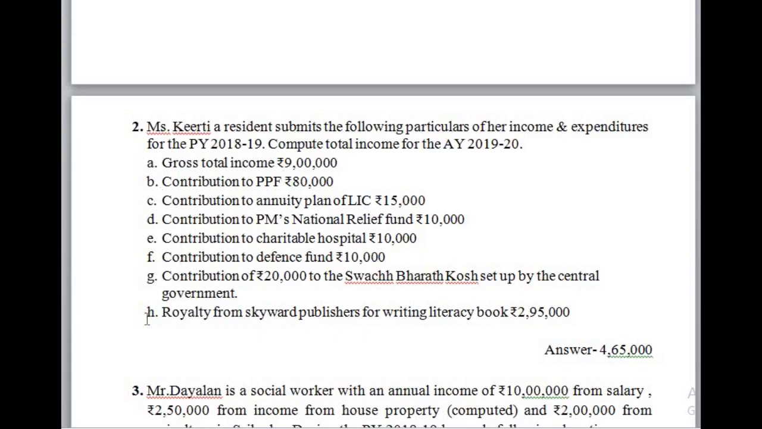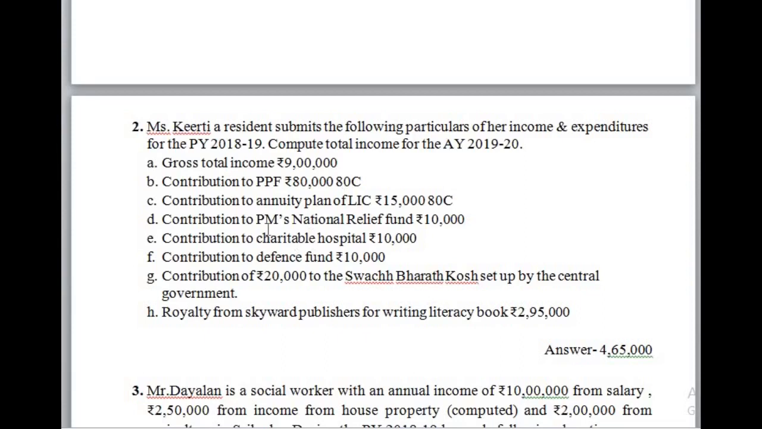So these are all the various payments and expenditures incurred by the assessee in the previous year. Contribution to PPF rupees 80,000 is deductible under section 80C. Contribution to annuity plan of LIC rupees 15,000 is also deductible under section 80C. It is like an LIC premium paid for self. The aggregate under section 80C, 80CCA, all the 80C categories, must not exceed rupees 1,50,000.